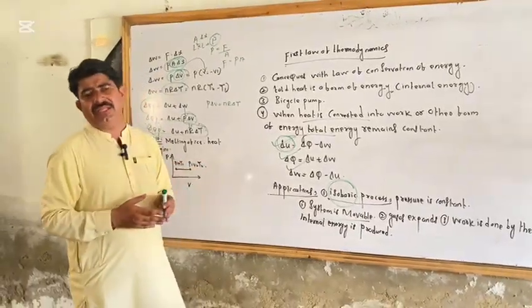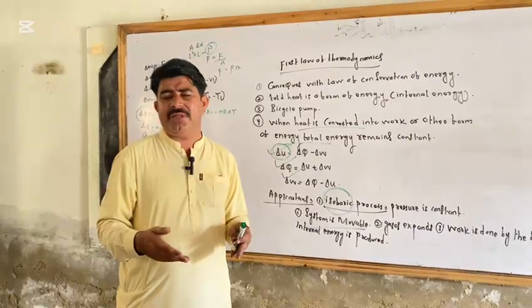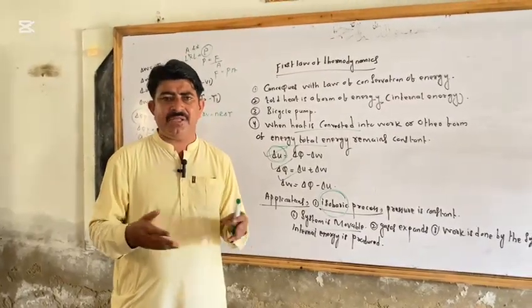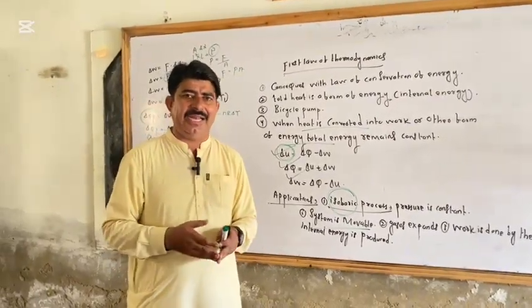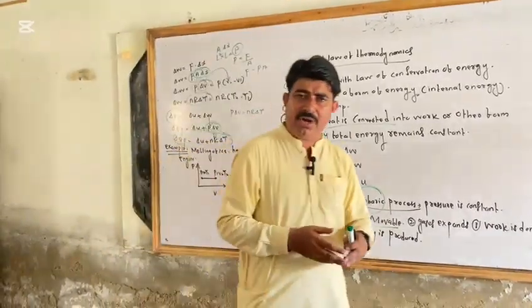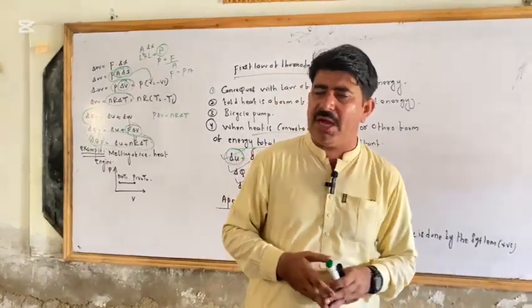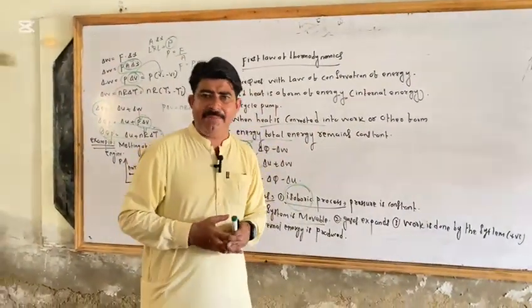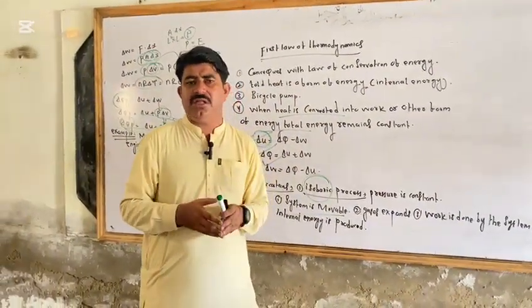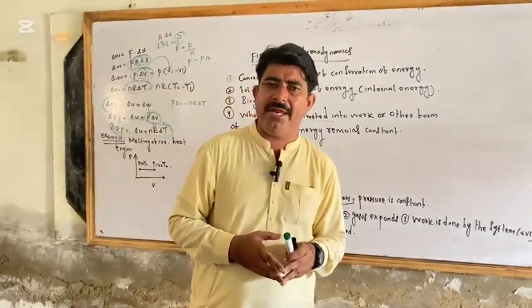Why do we use a system? Because a system is anything under observation. Now the thing under observation is a cylinder, which is discussed here. This is the first law, the isobaric process. Inshallah, in the next lecture we will discuss the isochoric process, isothermal process, and adiabatic process. This is what I had to say about the first law of thermodynamics and its first process, the isobaric process.